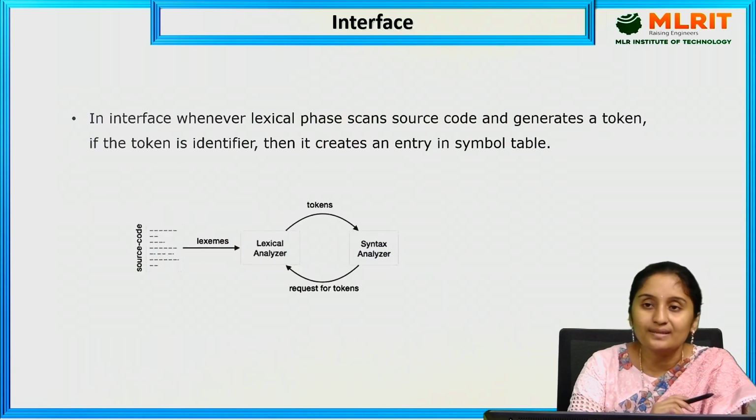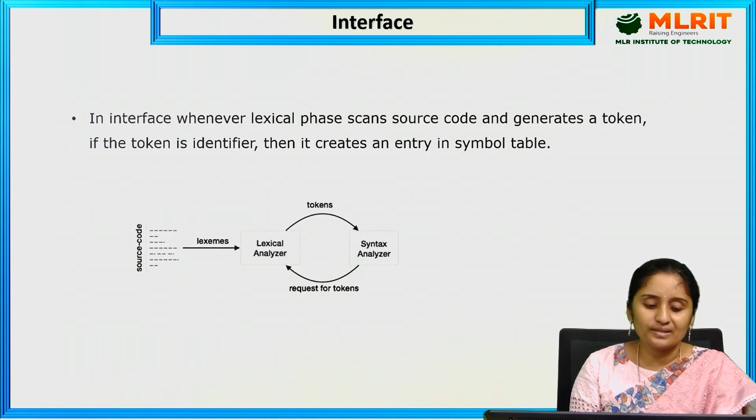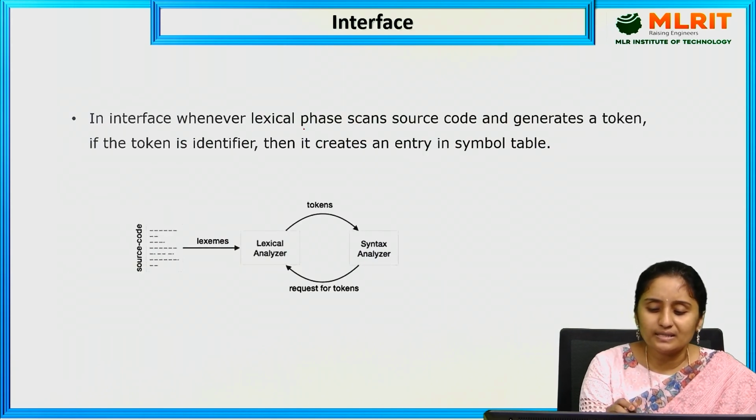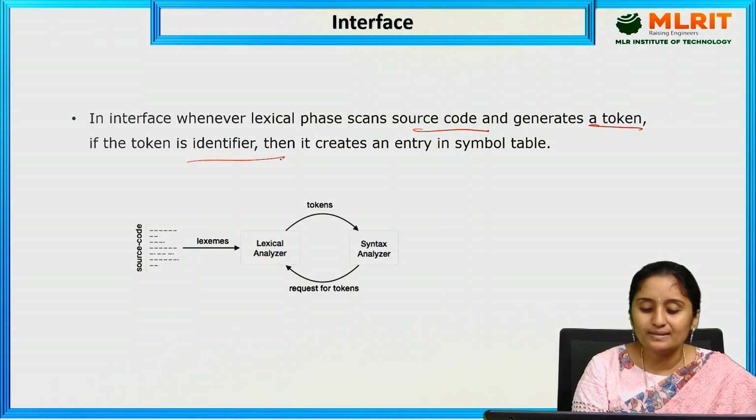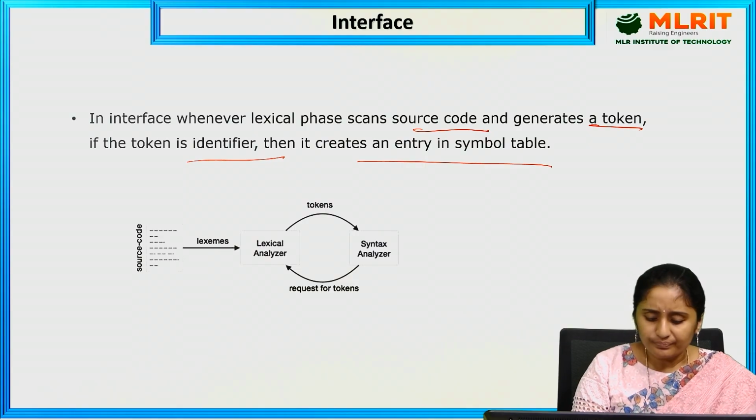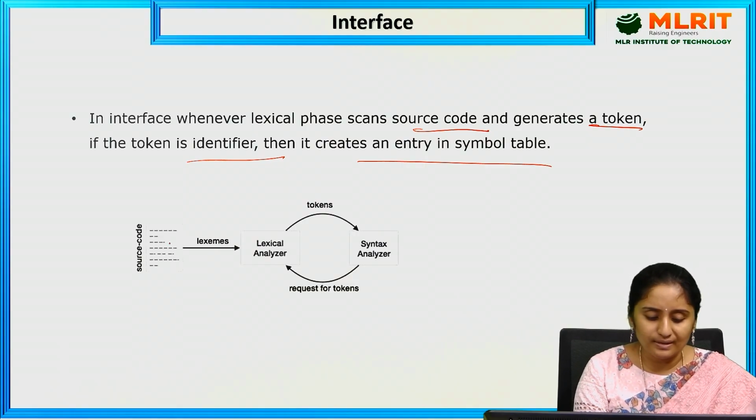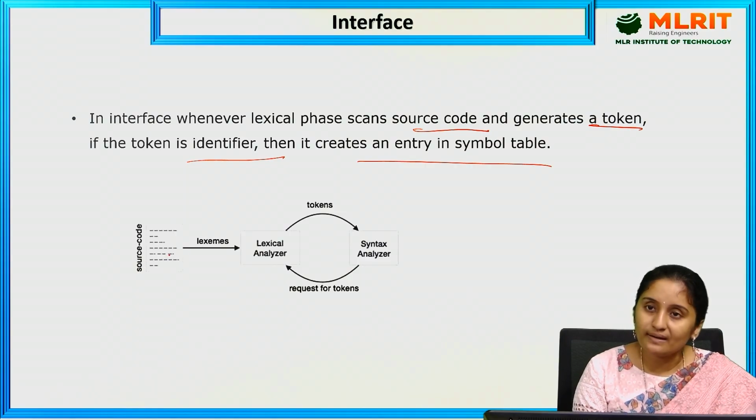Next is the interface. Whenever the lexical phase scans source code and generates a token, if the token is an identifier, then it creates an entry in the symbol table. See here, the source code is going to generate the lexemes. Lexemes are nothing but the tokens.